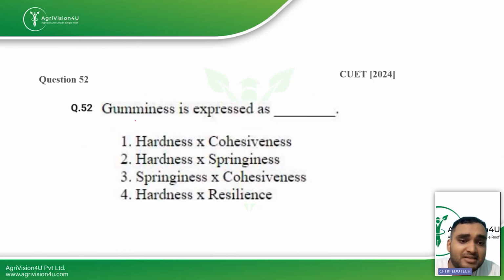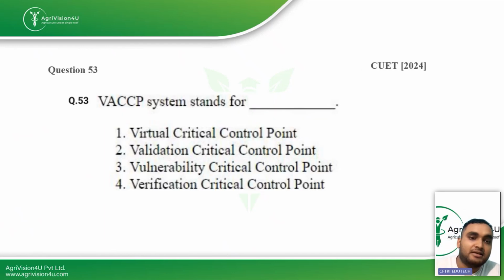Then, gumminess is expressed as. Gumminess is expressed as hardness into cohesiveness. So these 2 factors contribute to the gumminess of a particular food substance. Then, VACCP system stands for, the third is the right answer for this question, which is vulnerability critical control point.